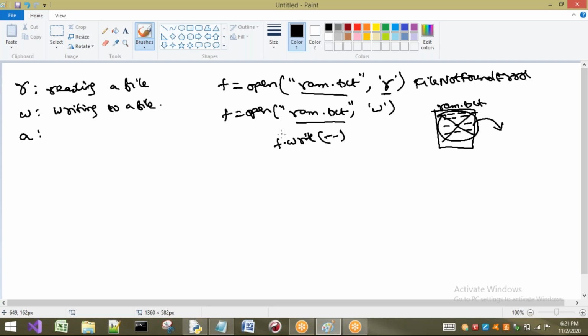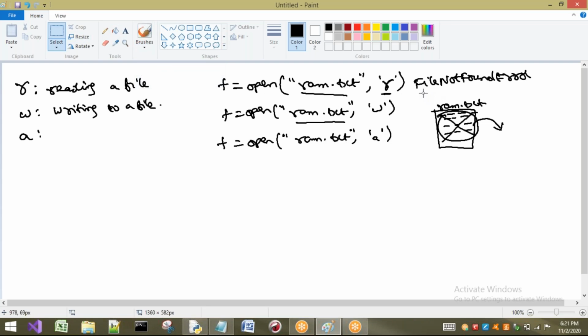If the file is not present, a new file will be created and data will be stored in that file. Now in the case of append, that is what we have to write, the same syntax we are going to have. That is nothing but f equal to open of some ram.txt, and I'm going to use append. So what is meant by append?